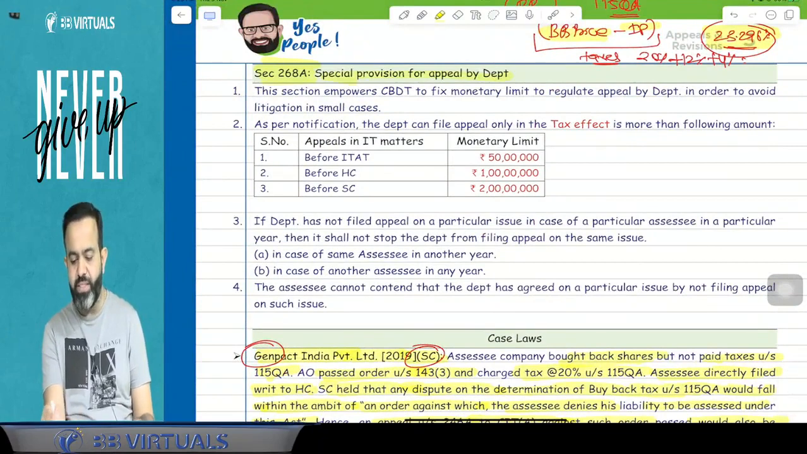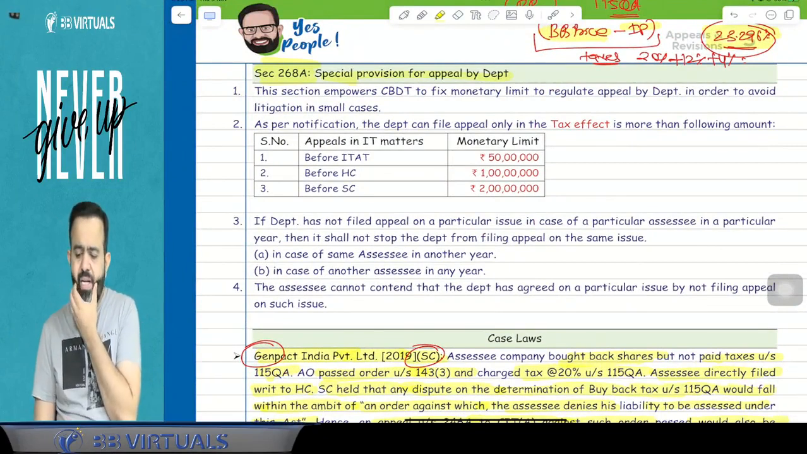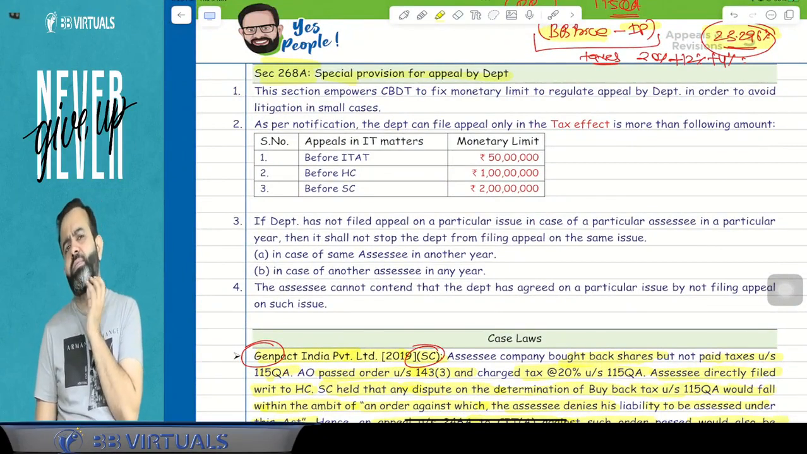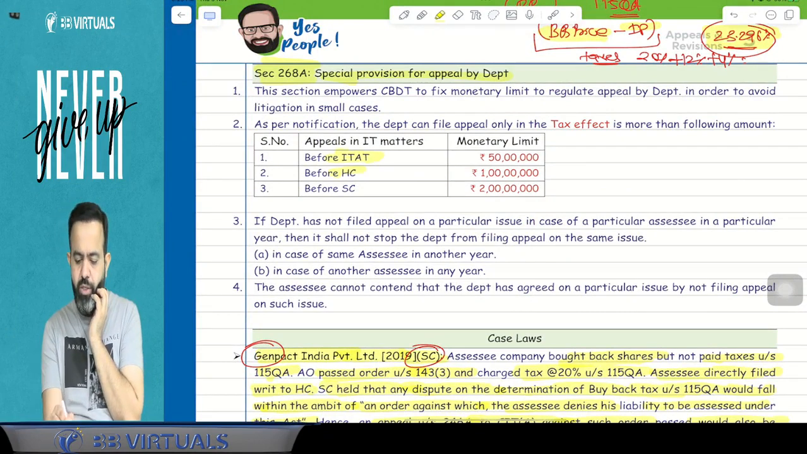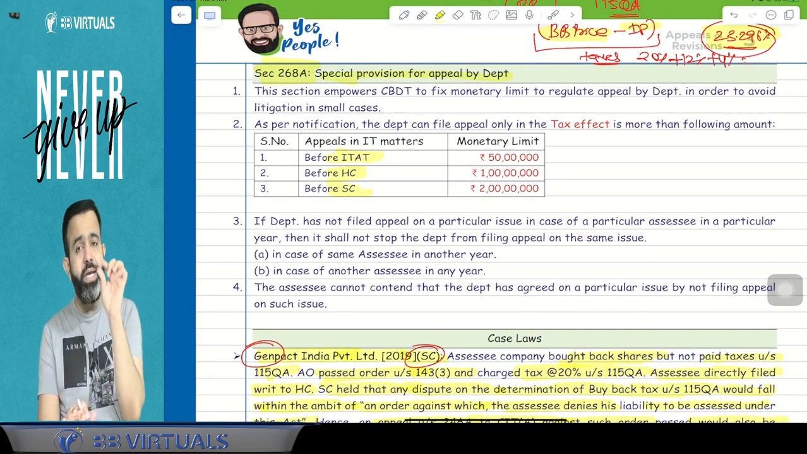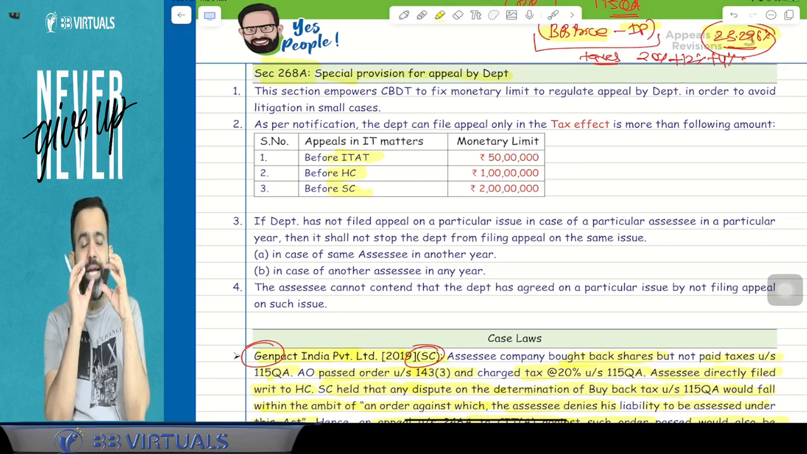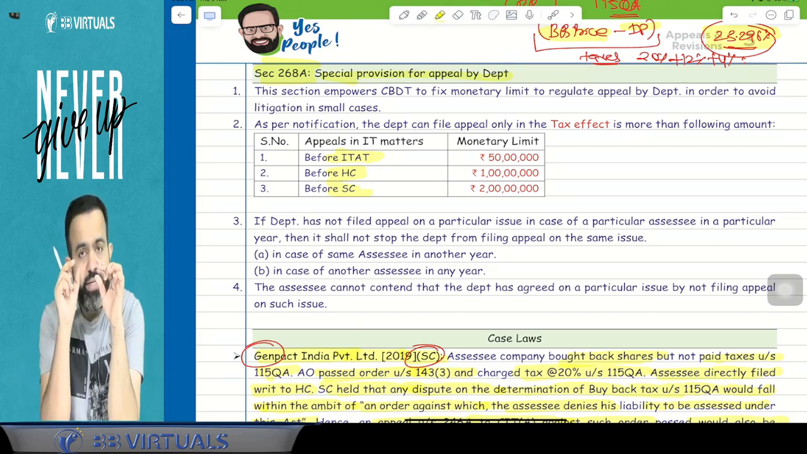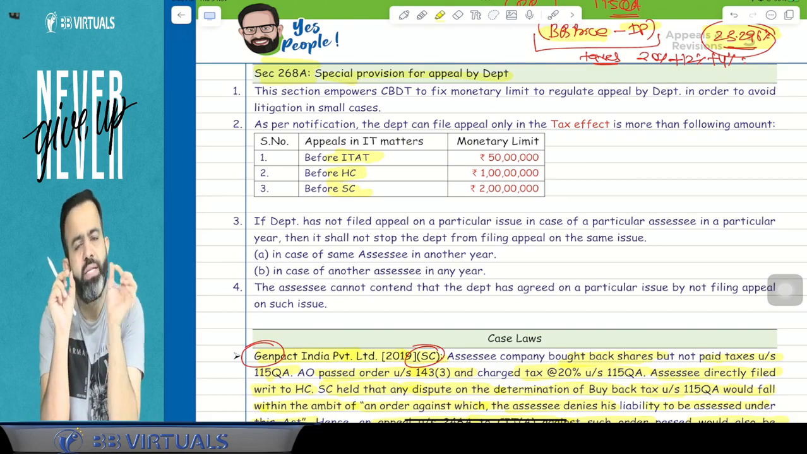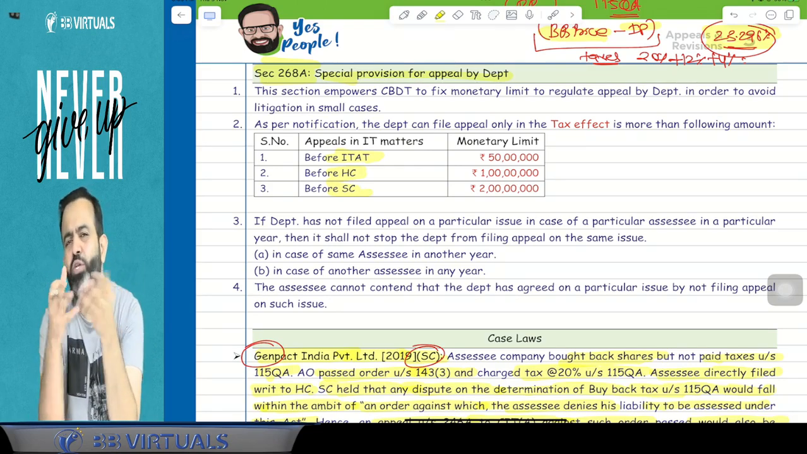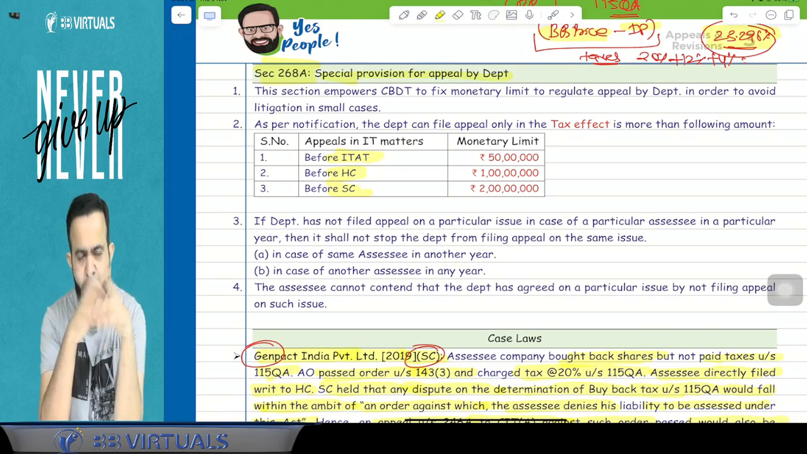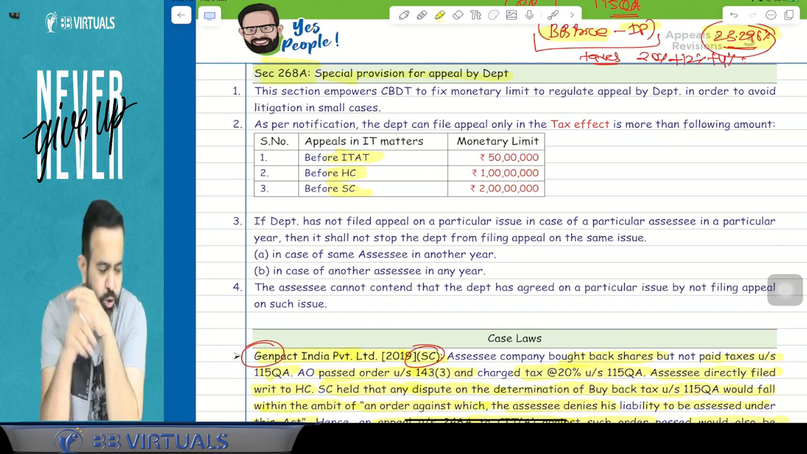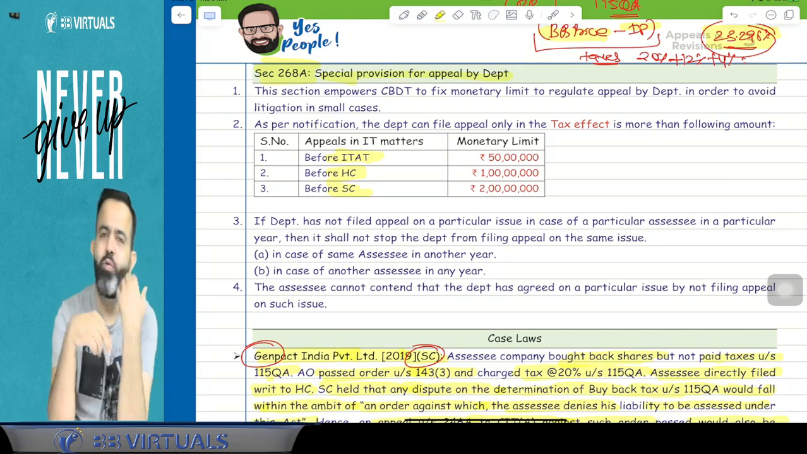There is no need to remember the section. Guys, the department will file an appeal to the ITAT, High Court or Supreme Court only when the tax effect is more than the prescribed limit. In small cases, they will not file the appeal. For example, when the CIT appeal judgment came, you won the case.